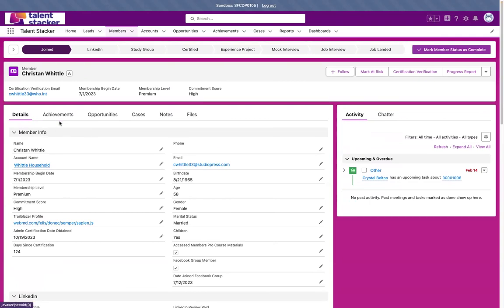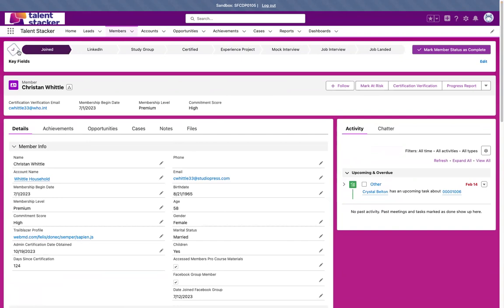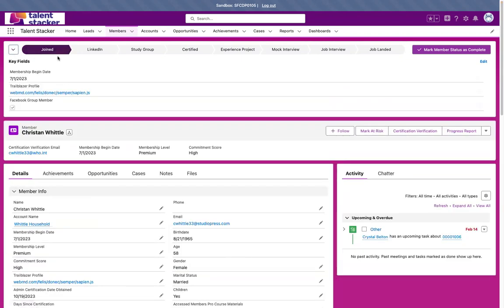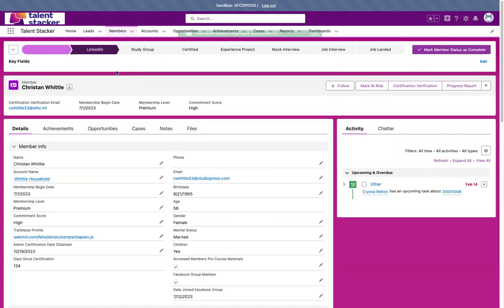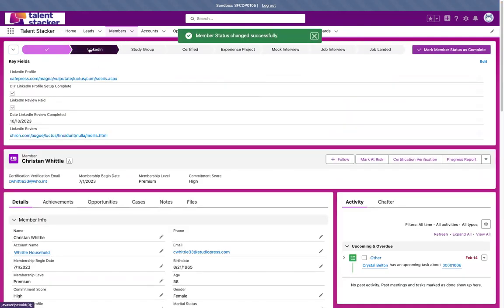So moving on here to the next stage of the path. Once we fill out their membership start date, give them a Trailhead profile, and mark them as a member on our Facebook group, we can go ahead and mark them as complete for the status. Then we move on automatically to the LinkedIn phase.